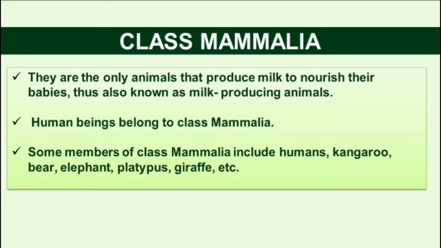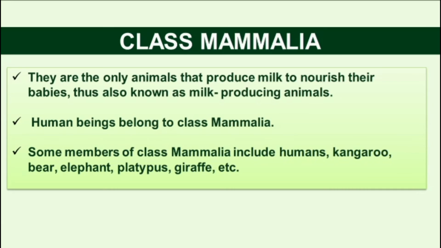The mother gives the young one milk with high nutritive value. Human beings belong to class Mammalia. Yes, humans are also included in this class.